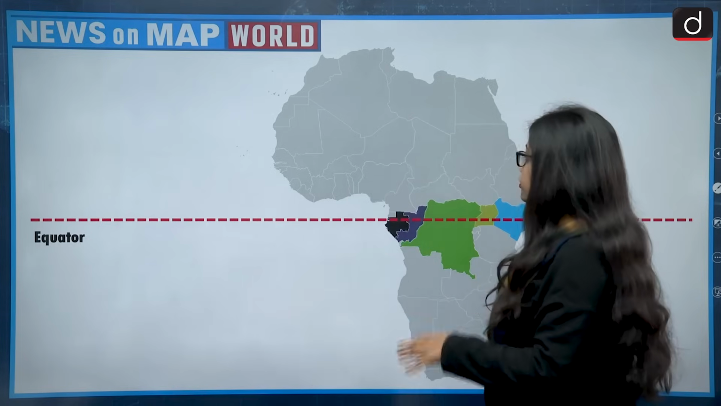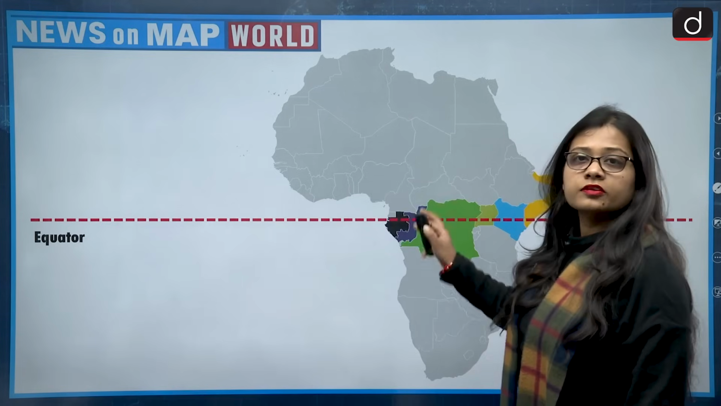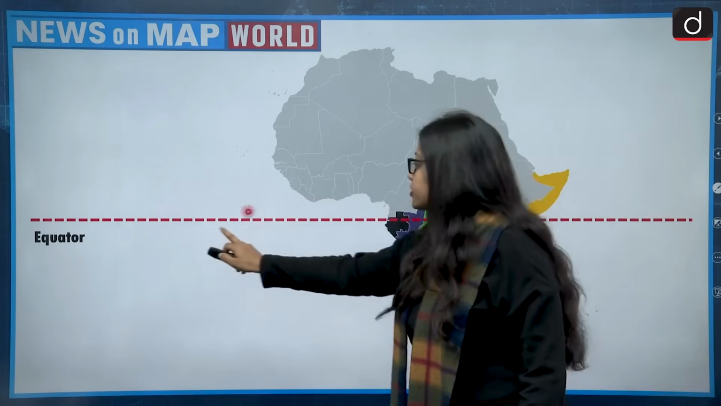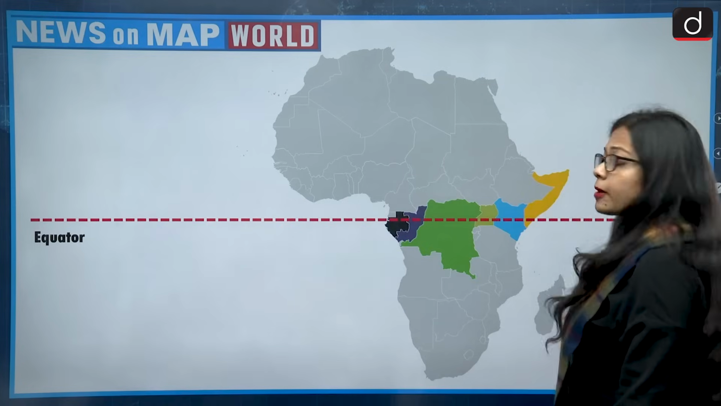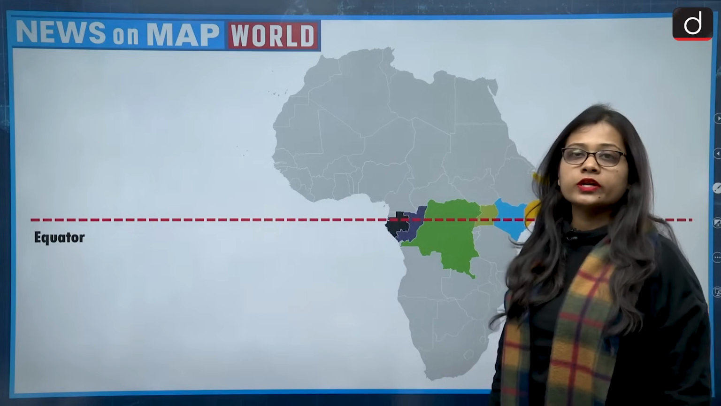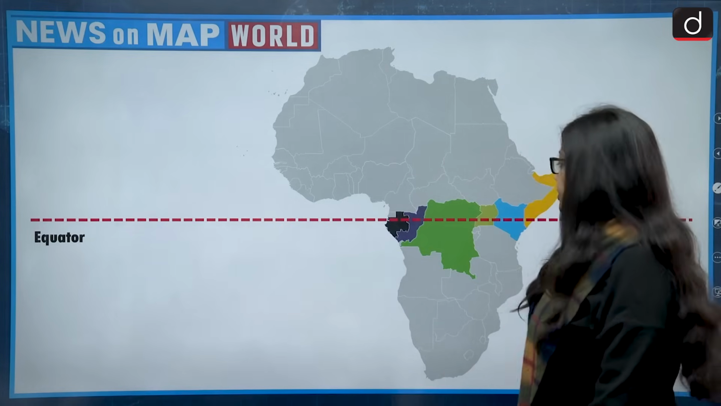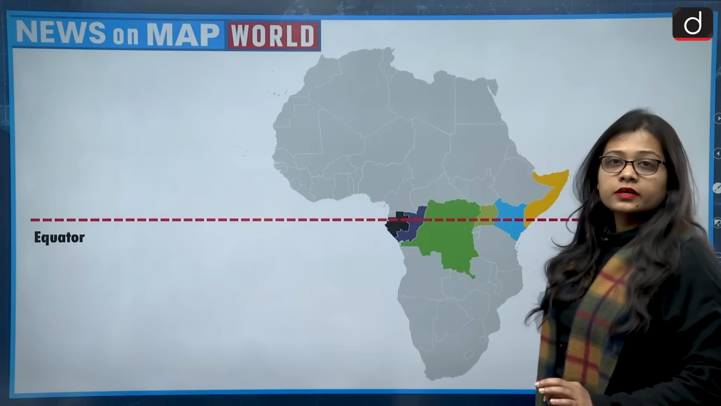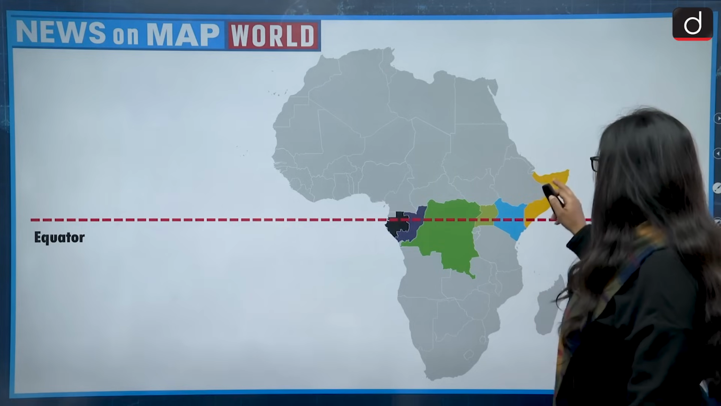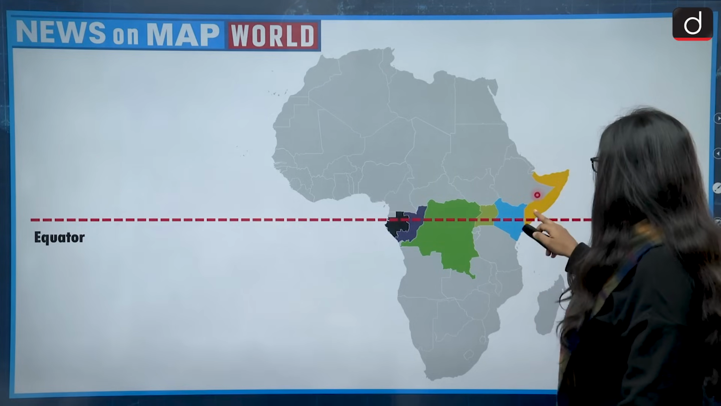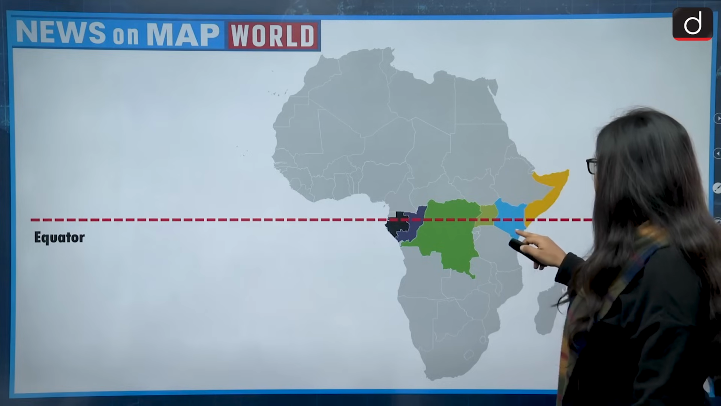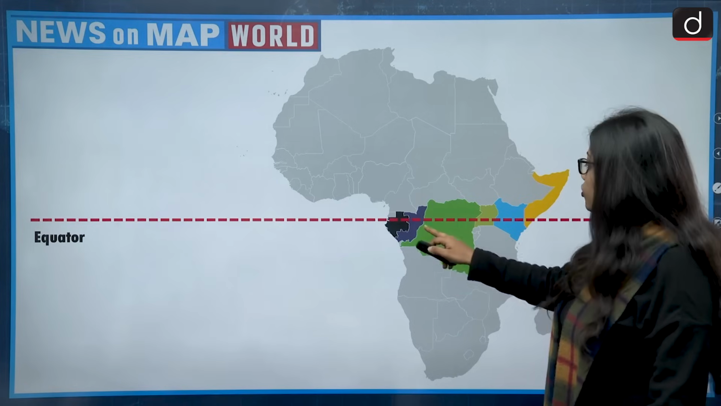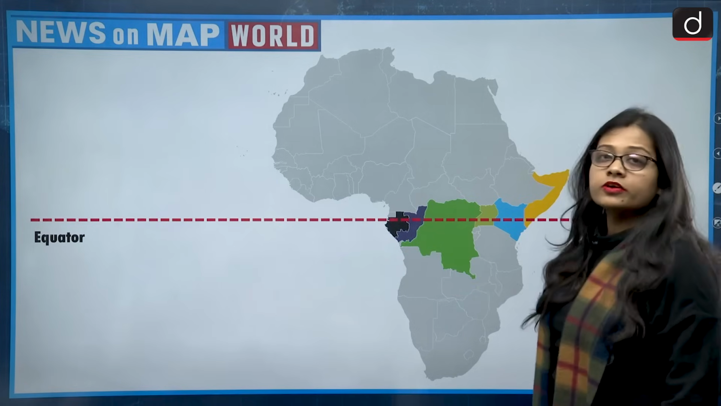So now let us look at the map of Africa. This is the map of Africa, and the red line which you are able to see, this is the equator which passes through the African continent. The countries which are lying on the equator are marked. It starts with this yellow color, which is Somalia, then you have Kenya in blue, then Uganda, then in green you have the Democratic Republic of Congo, then you have Congo, and then Gabon.